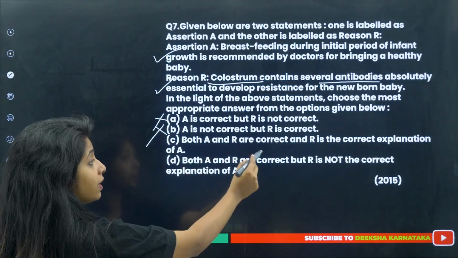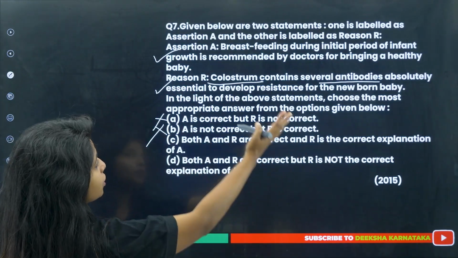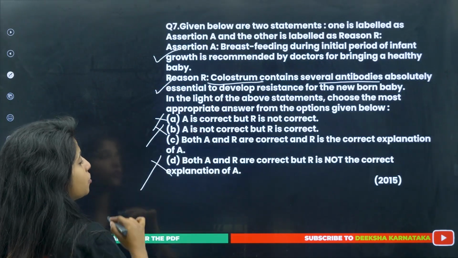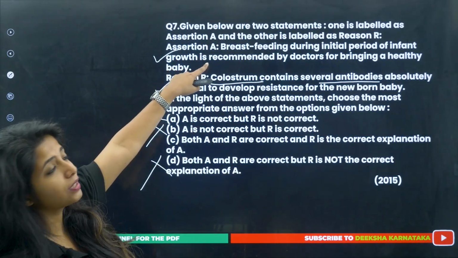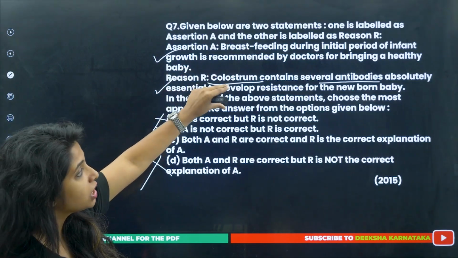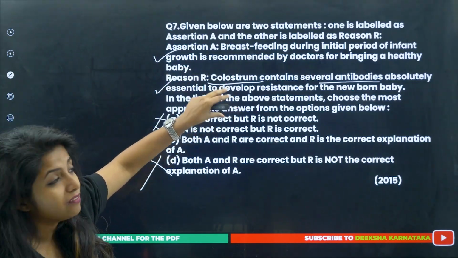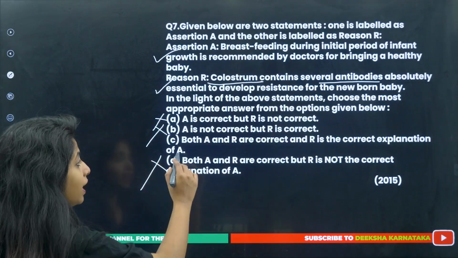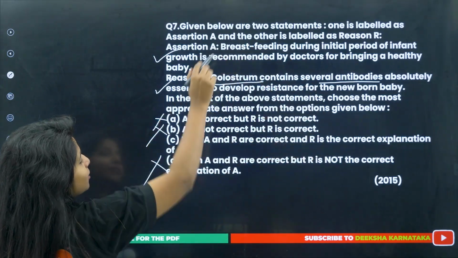Both A and R are correct, and R is the correct explanation of A. Okay, both A and R are correct, but R is not the correct explanation of A. This is wrong, because R is actually the correct explanation of A. Colostrum is released during the initial period only, which is why breastfeeding is necessary during the initial period. So A and R are correct, and R is the correct explanation of A.